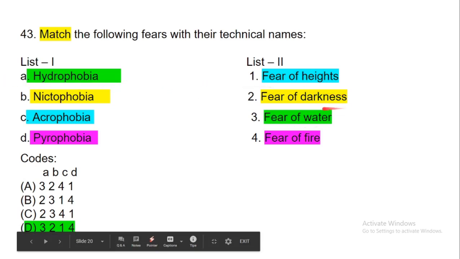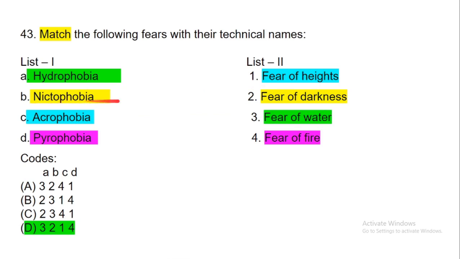So next question, hydrophobia, that is related to fear of water. Hydro is related to water. Nyctophobia is related to darkness. Nycto is related to darkness. Acrophobia, acro is related to heights, so the fear of heights. Pyrophobia, pyro is related to fire, so fear of fire. So this will be the sequence.